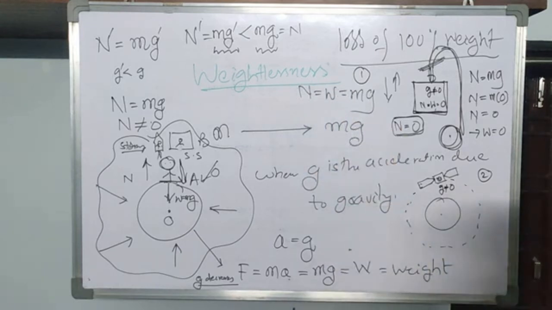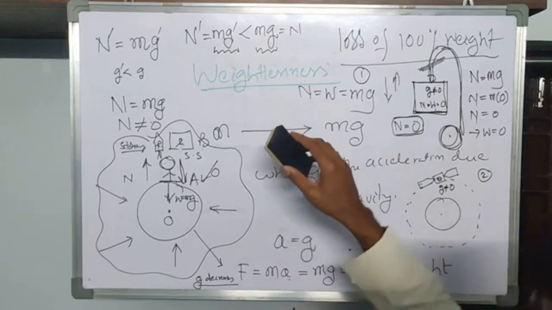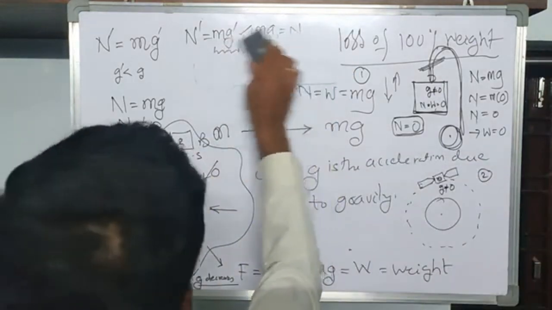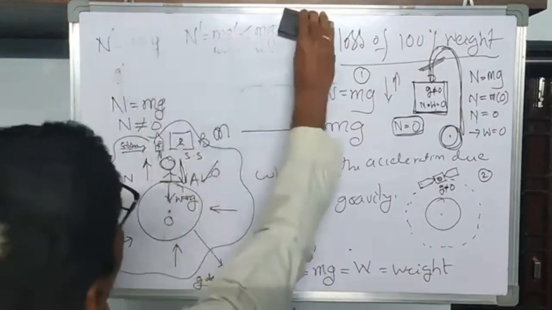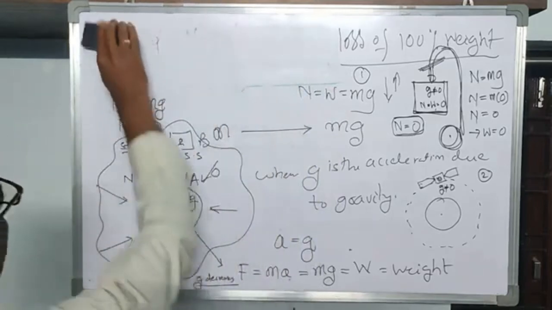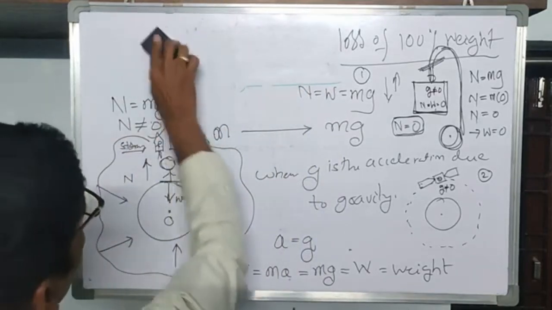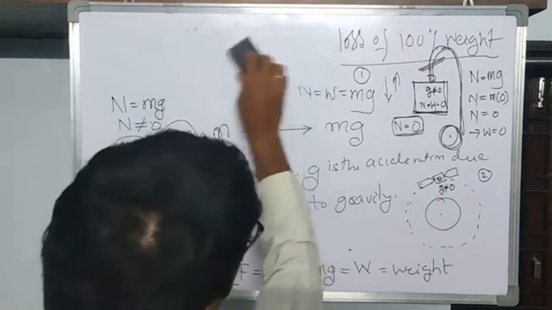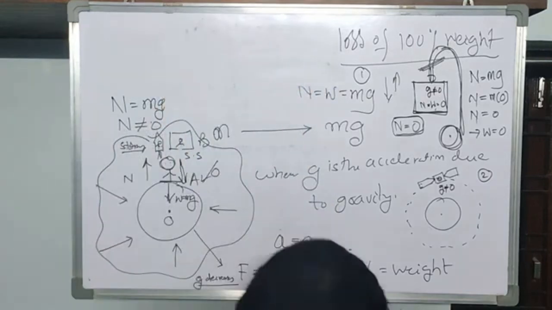There is no difference between the weight on the earth and weight in the lift, as long as the lift does not either move up or move down. Here there are two ways of moving the lift. What are they? Either the lift may be moving up or the lift may be moving down. Two cases are there.